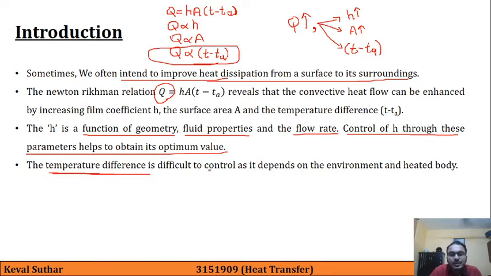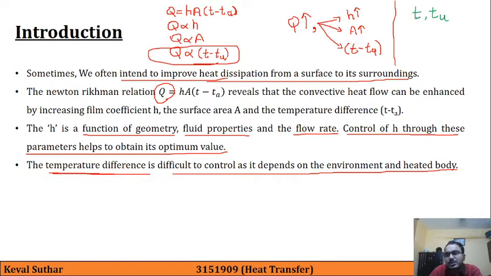Now it is difficult to control as it depends on the environment and the heated body. So why is it difficult to control? Here, it depends on T and T_A. Now what are T and T_A?